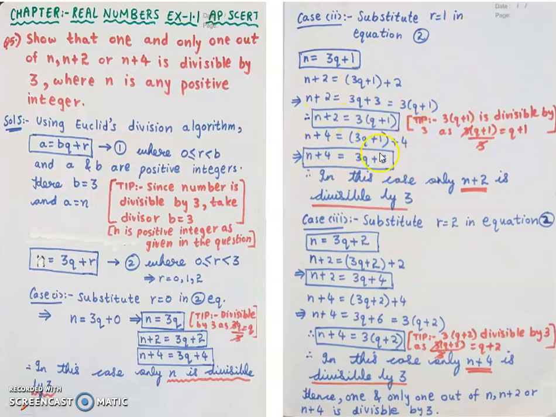So in this case, what is the case which is divisible by 3? 3q plus 1 is divisible by 3. That is, n plus 2 is divisible by 3 here, as you can see in this step which I just explained. That is, 3 belongs to both, so it is divisible. Now coming to the third case.